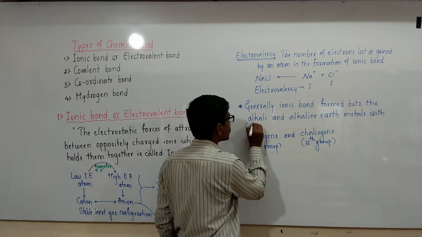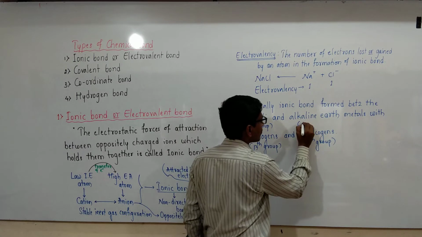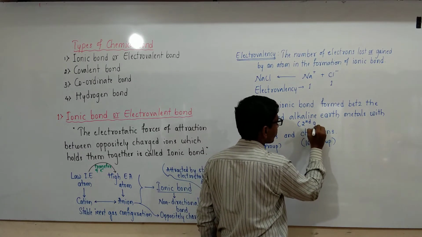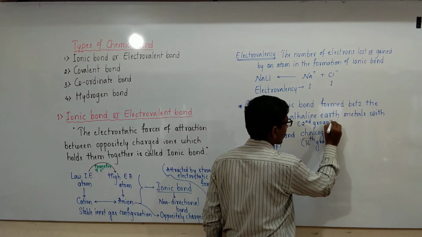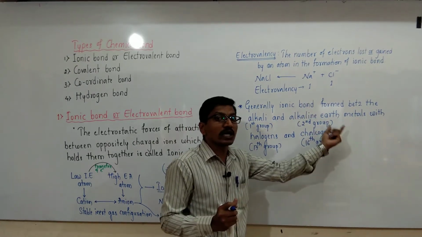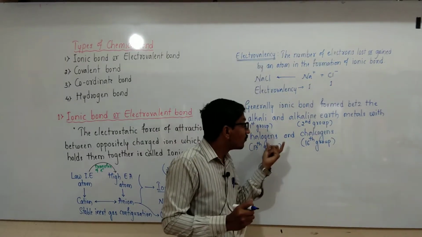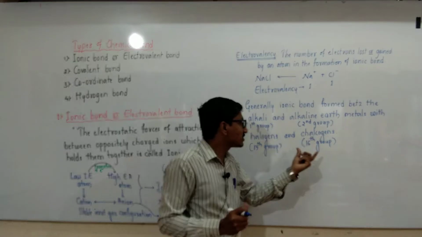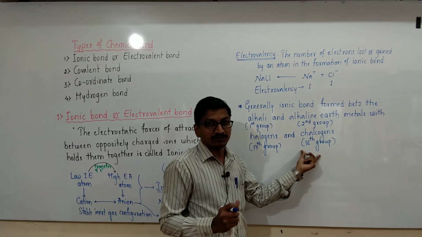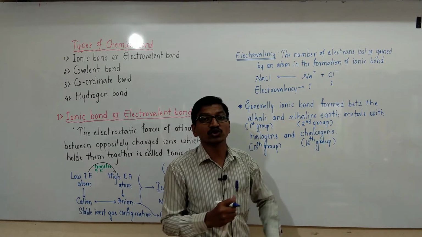Alkali means first group elements. Alkaline earth metals means second group. From these, generally the ionic compounds or ionic bond is formed between alkali and alkaline earth metals with halogens and chalcogens. Chalcogens means ore forming elements are called chalcogens.